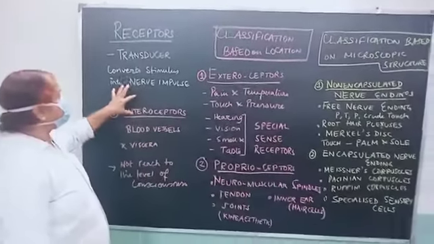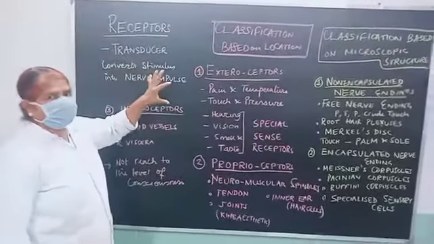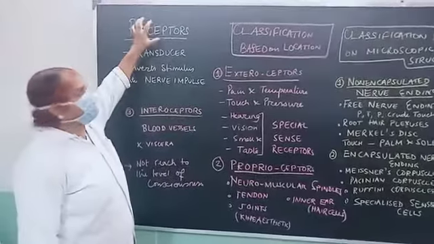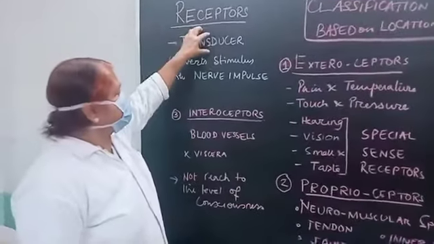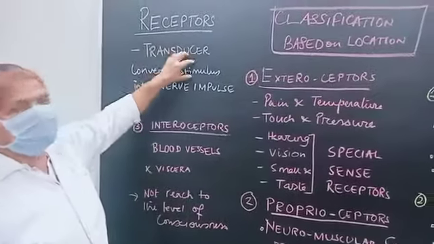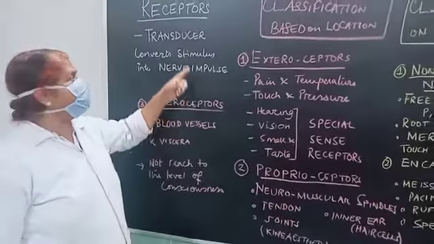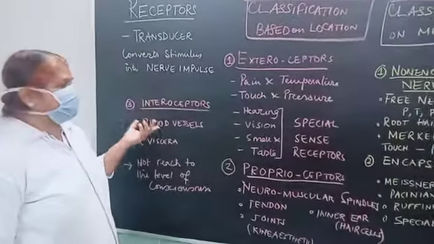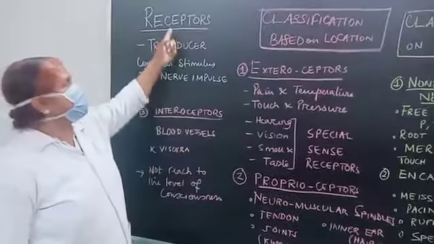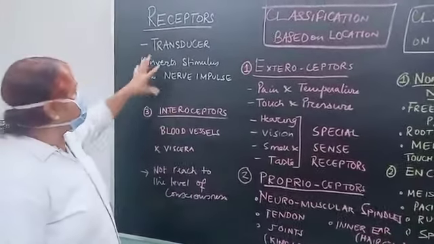Now for the sensory system, the first thing which is very important is called receptors. What is a receptor? It is a transducer which will convert the stimulus into a nerve impulse. Any type of sensation will be called a stimulus. That sensation will be converted into nerve impulse by these receptors. Okay. So what are the receptors?